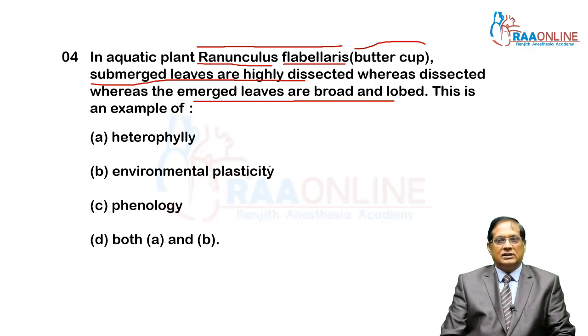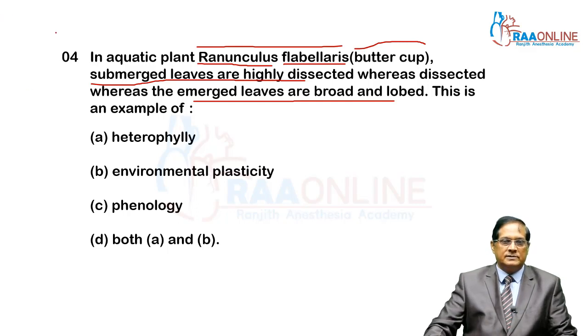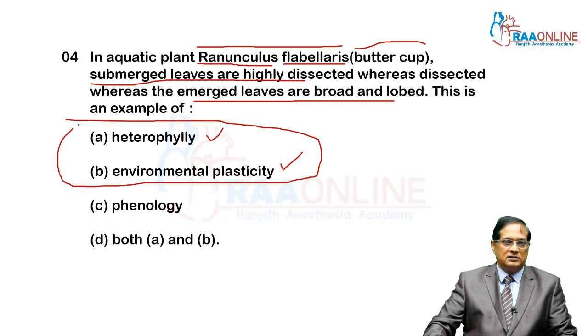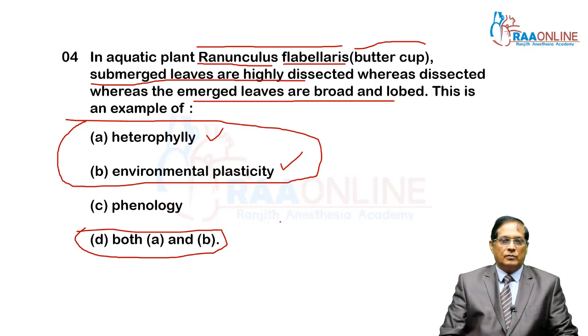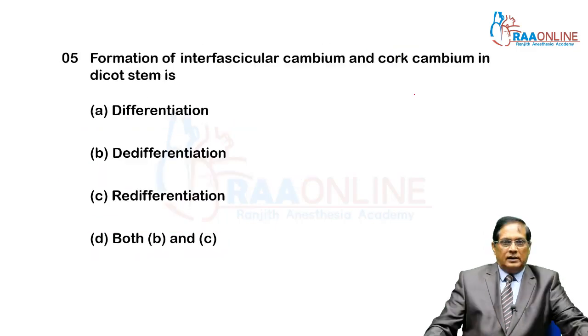So this presence of different types of leaves is heterophily, and it is with regard to the environment too. So here the answer is that both are correct, heterophily and environmental plasticity. So my answer is D. That is, in an aquatic environment leaves are dissected, whereas in a normal environment emerged leaves are broad and lobed. This is a good example of developmental plasticity.